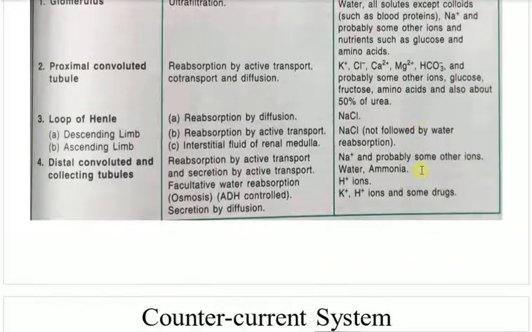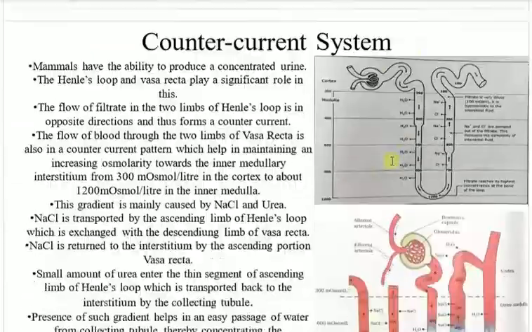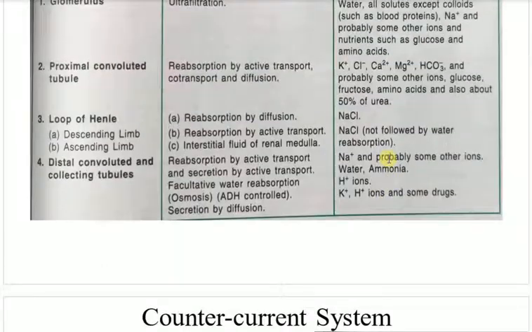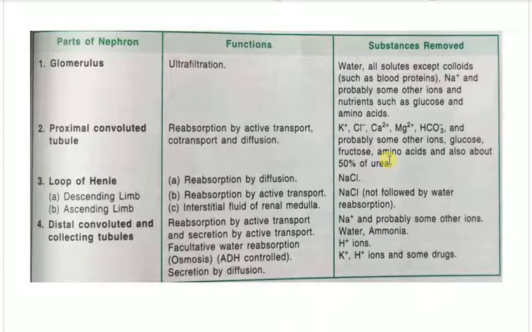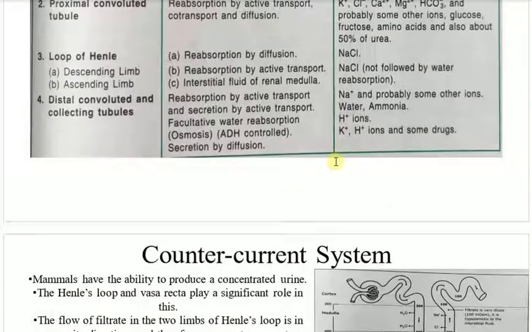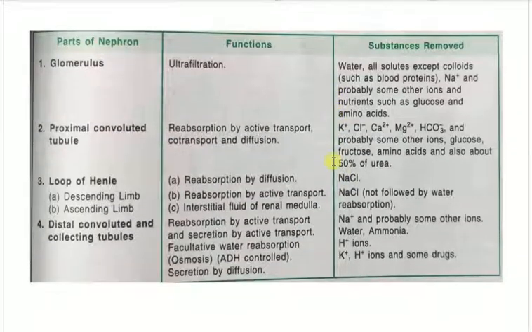Okay, so that's it for today. They are the counter current systems. If I go through it, it will take a longer time and it will make the video bigger. So in the next part we'll learn about the remainder of the excretory system. Okay, thank you.